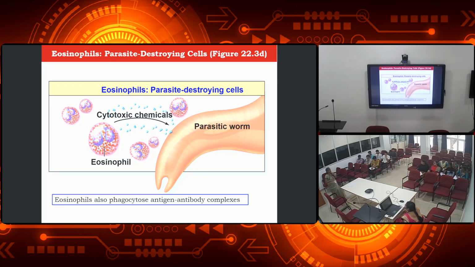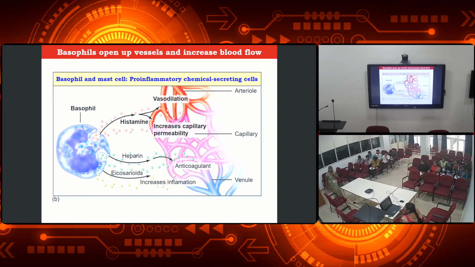Those chemicals act over the parasites and kill them. Apart from that, it will also phagocytose the antigen antibody complexes. What does antigen antibody complex mean? When the antigen gets into our body, antibodies are produced and they bind, right, and try to destroy it. Those complexes will also be destroyed by the cytotoxic chemicals. And then basophils and the mast cells.